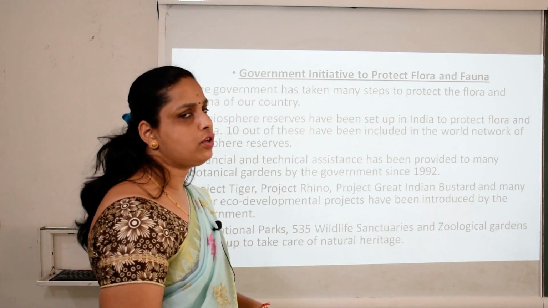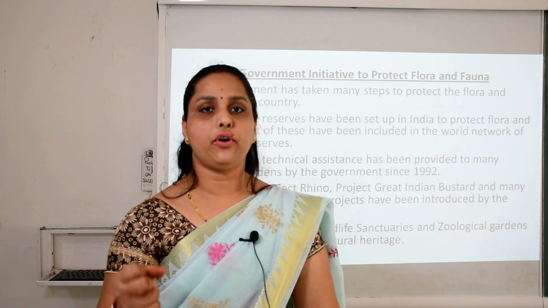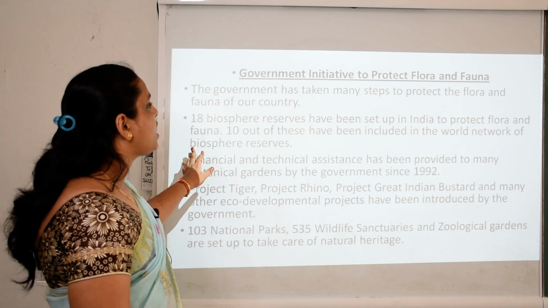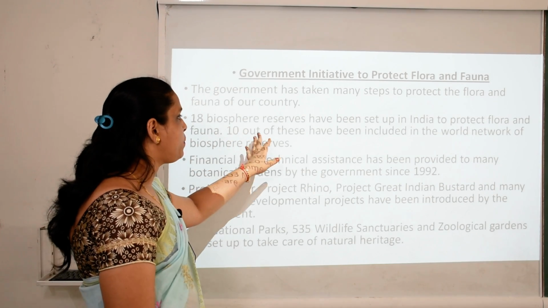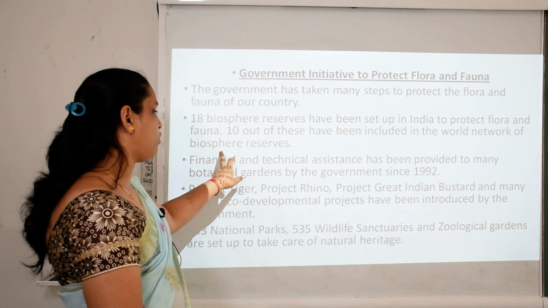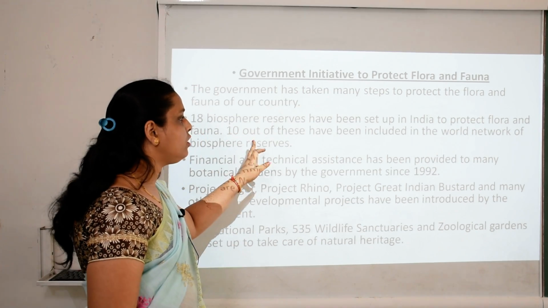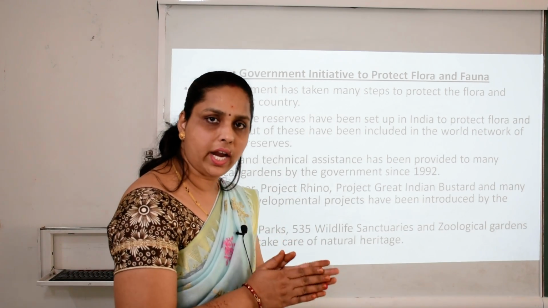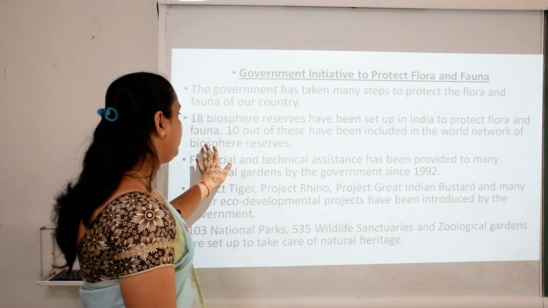Government initiatives. Definitely the government is doing a lot now to preserve and protect the flora and fauna of the country. First, the government has taken many steps to protect the flora and fauna of the country. 18 biosphere reserves have been set up in India to protect flora and fauna. 10 out of these have been included in the World Network of Biosphere Reserves. Out of 18, 10 are there at the world level. Clear? This is the first step taken by the government.